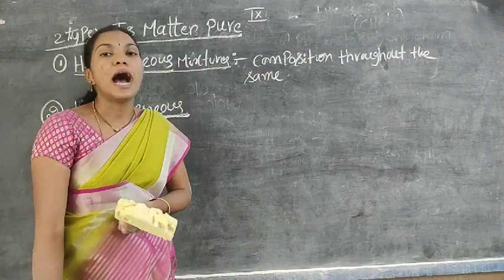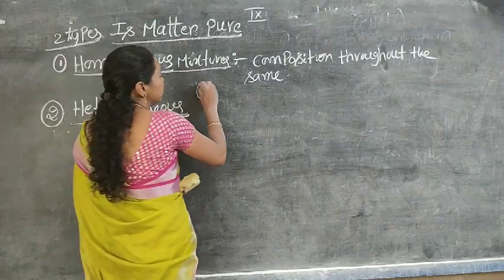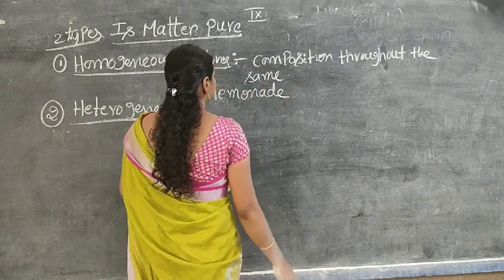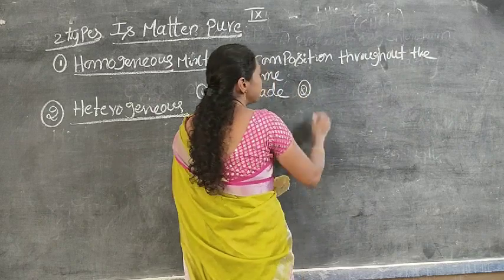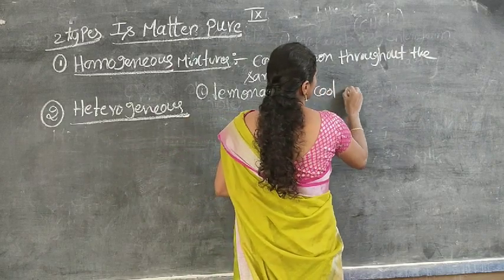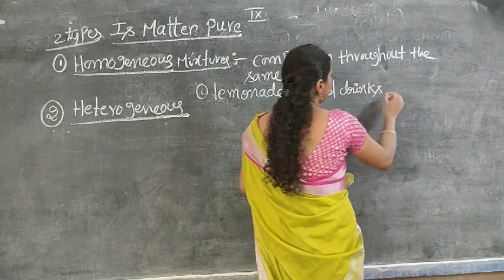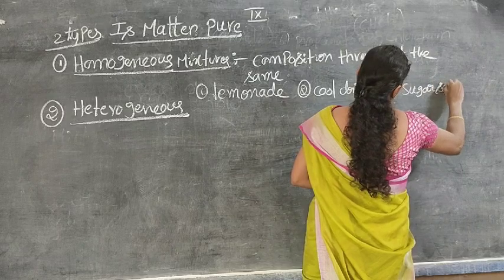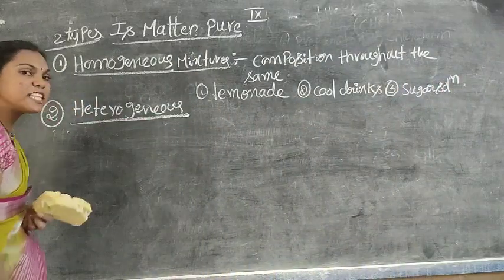The mixtures which have the same composition throughout are known as homogeneous mixtures. Examples, as we already told, are lemonade, that is lemon juice, and also cool drinks, sugar and water, that is sugar solution, and so on.